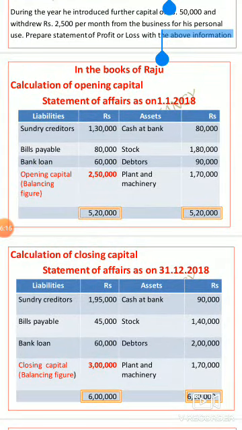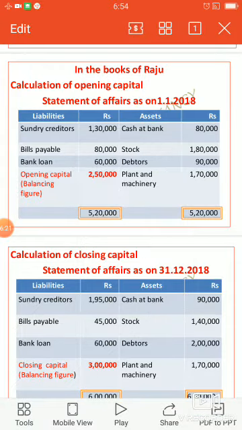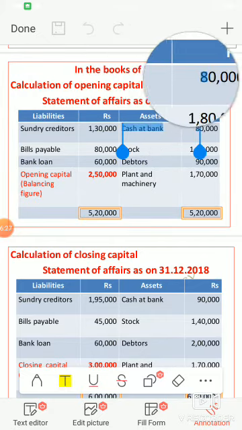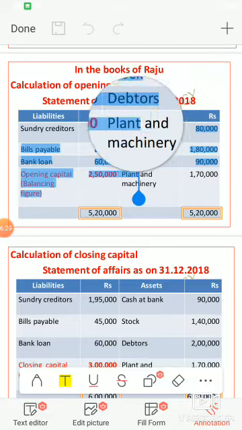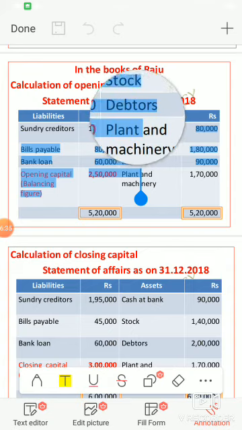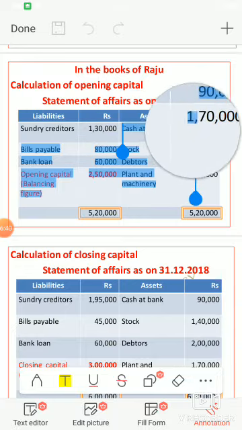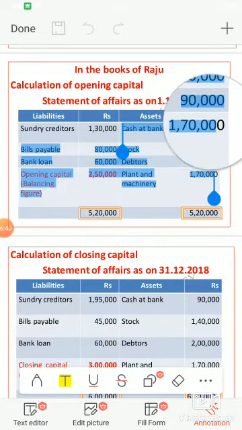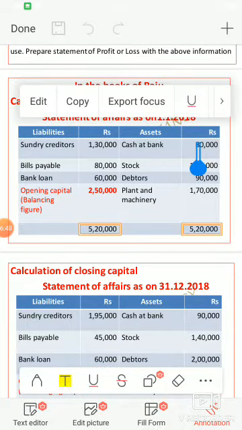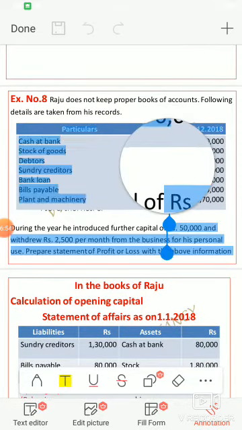On the asset side: cash at bank 80,000, stock 1,80,000, debtors 90,000, plant and machinery 1,70,000. These are the information related to the opening balance.